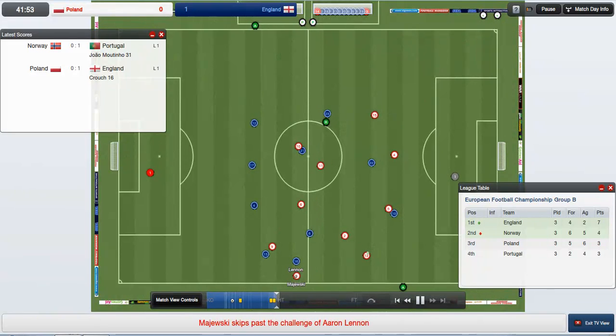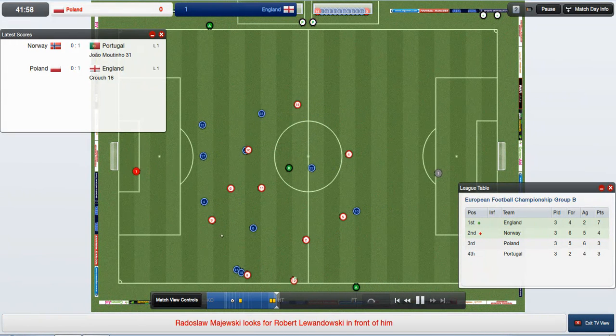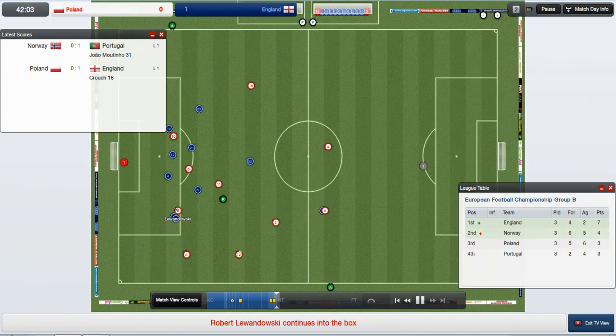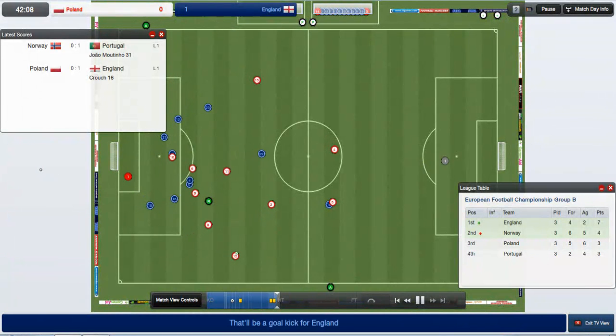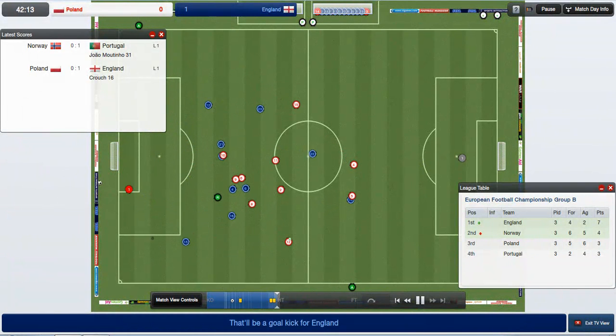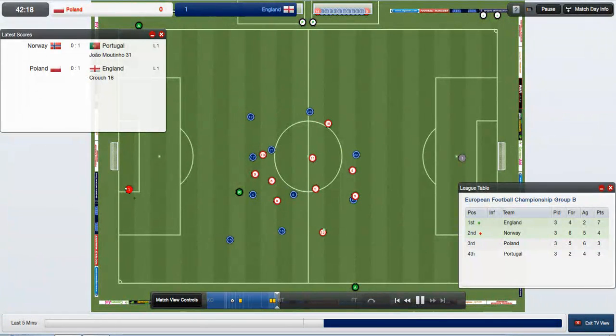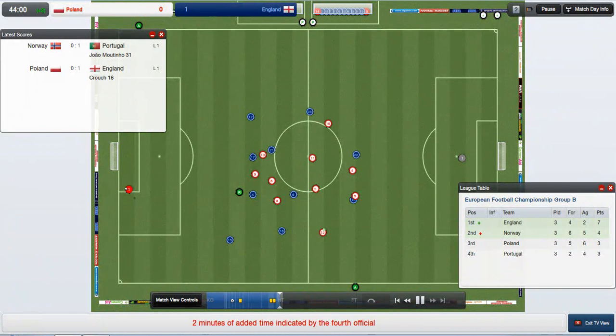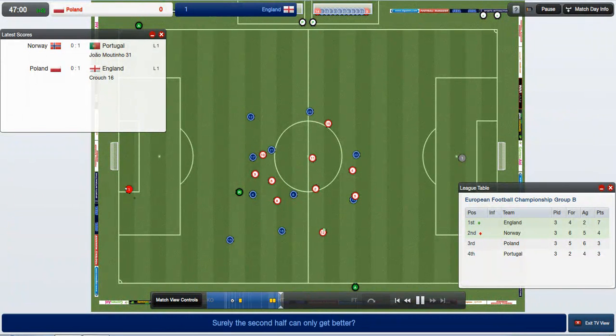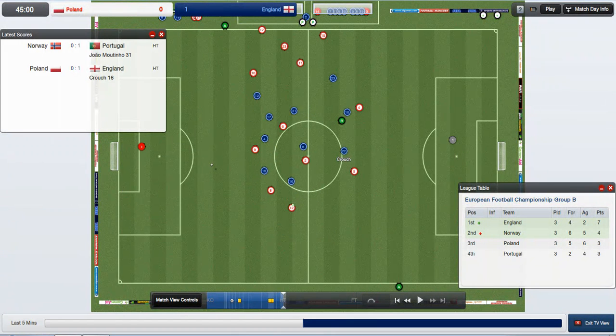Well, at least as it currently stands, very clearly. There's still a chance for Poland to get back into this with Lewandowski with a terrible effort. But we are approaching half time, and it's still as you were. England and Norway lead, and England and Norway are the ones going through. Let's start the second half then.